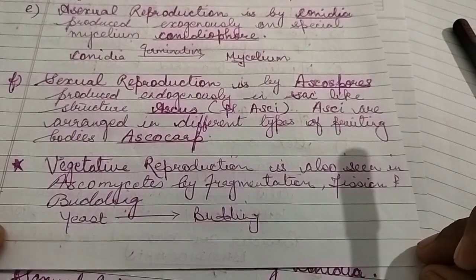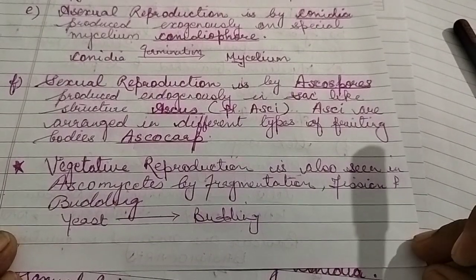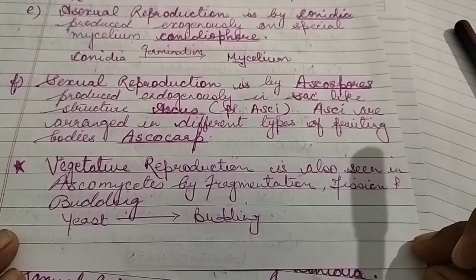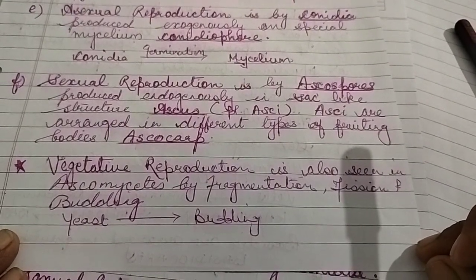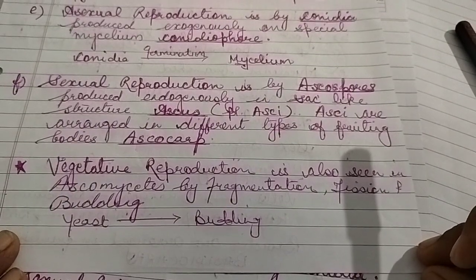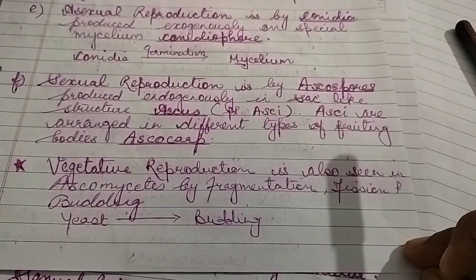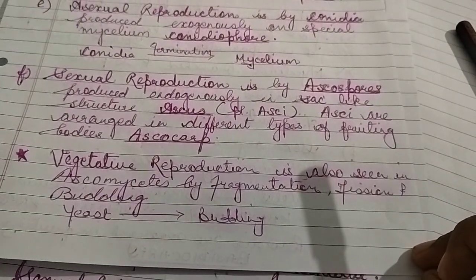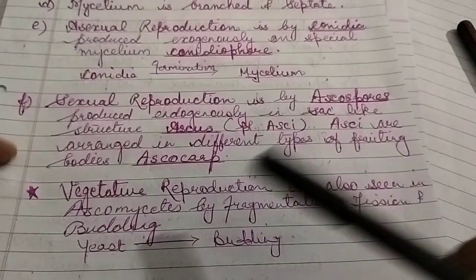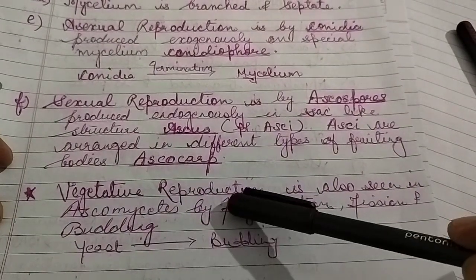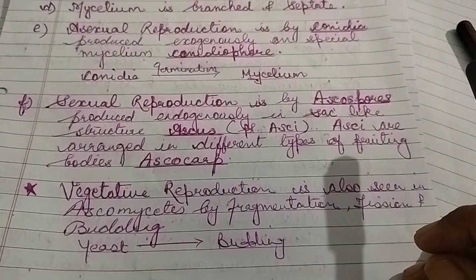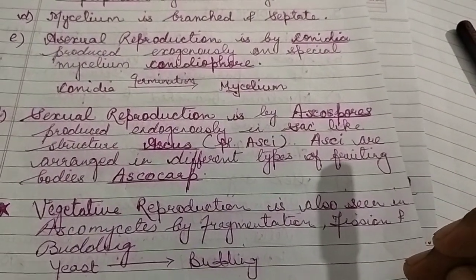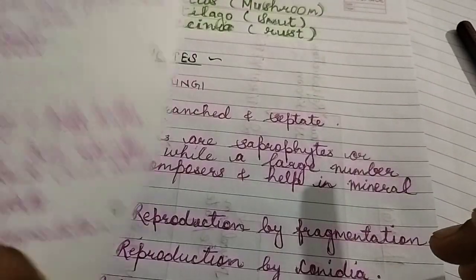And three kinds we have studied: fragmentation, fission and budding. All these three kinds are shown. And if you remember, you might have studied it somewhere, that yeast multiplies by budding. Yeast reproduces vegetatively by the process of budding. So vegetative reproduction is also seen in ascomycetes, which means all three reproductions are there: vegetative, asexual and sexual. Vegetative by fragmentation, fission and budding, asexual by conidia and sexual by ascospores.